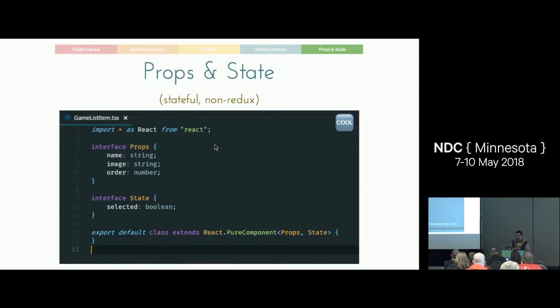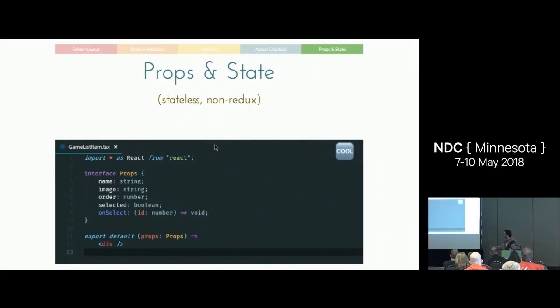So remember that I mentioned before that we have these types from React, PureComponent. So when you do regular JavaScript without TypeScript, you're still going to do this. You're going to do class extends React.PureComponent. TypeScript adds these extra definitions, these generic arguments. So the first one, like I said before, is props. The second one is state. These are just two interfaces that make sure that our stuff is strongly typed. By doing this, we get the type checking for JSX. We get the type checking inside of our state. All's cool.